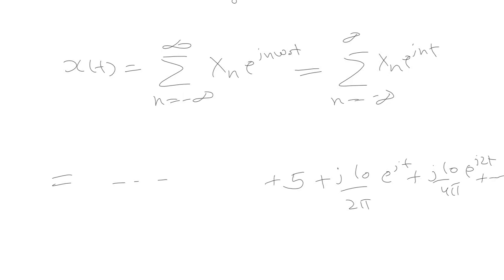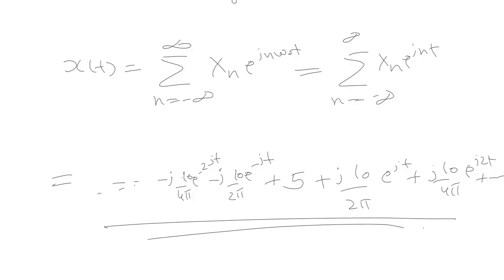And on the negative side also, minus j times 10 by 2 pi e raised to power minus j t, and minus j times 10 by 4 pi e raised to power minus 2j t, and so on. This will be the exponential Fourier series expansion.